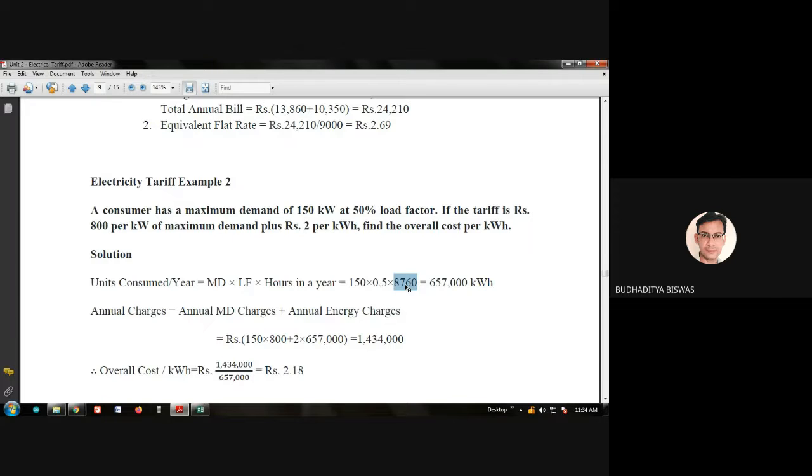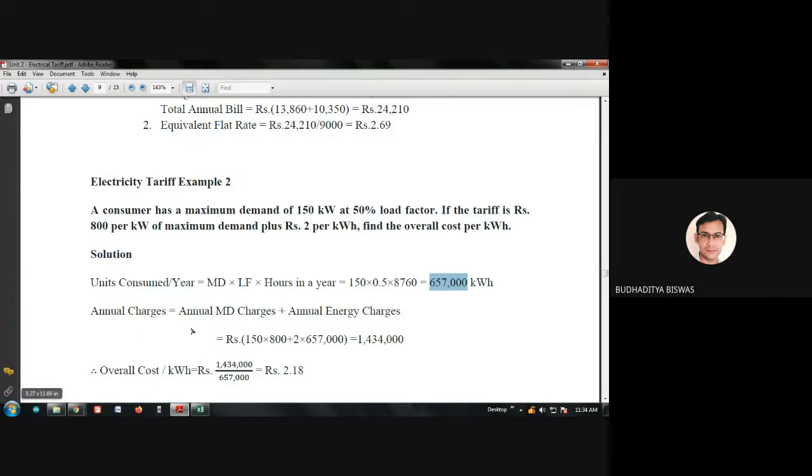Otherwise, unnecessarily you need to spend 1 minute of time in the exam to find out how many hours are there in a year. Okay, 24 is the number of hours in a day, into 365 gives you this value, 8760. So this is equal to 657,000 kilowatt hour. That is the unit consumed per year.